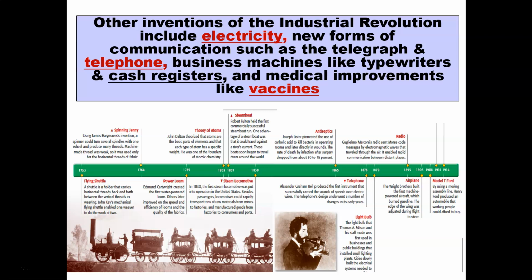You have the flying shuttle, the spinning jenny, and towards the end you have the radio, the airplane, and the Model T Ford. All of these inventions were made possible because of the Industrial Revolution. You're more than welcome to pause this video so you can review each of these inventions carefully.